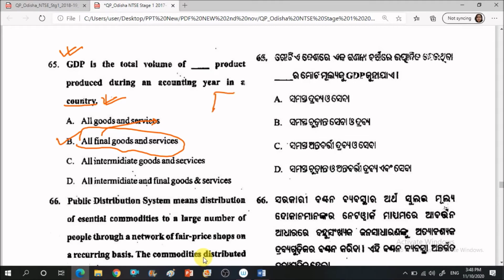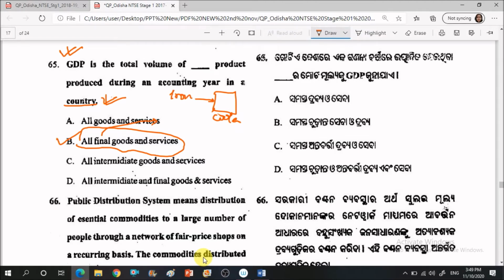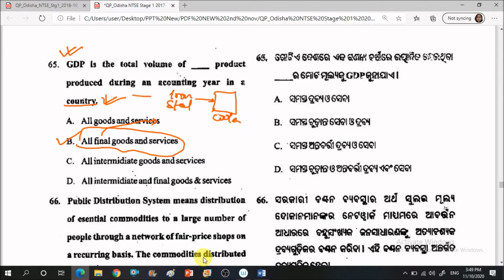For example, suppose there is a cooler manufacturing company. Okay, the cooler must be taking iron, or steel, you can say steel, from some other company. So this is company A, it is supplying steel to this company, right? And from some other companies, it would have also taken wood and straw and all these things. So we will consider this final good in the calculation of GDP and not these intermediate goods in the GDP calculation. Getting my point? Okay, so we will take the final goods and services, not all of them. Please mark this one. We will not take the intermediate raw materials also into account.